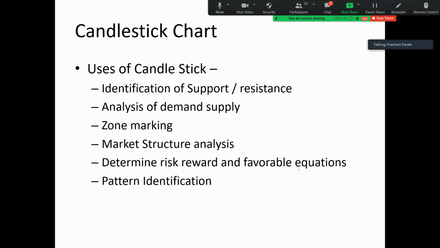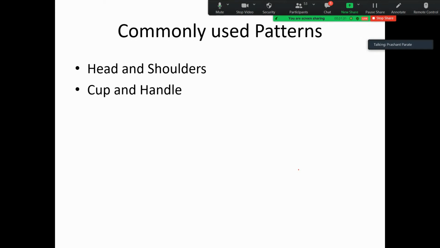Then pattern identification is very good on the candlestick chart. There are different commonly used patterns. A lot of patterns repeat, and they repeat particularly in some stocks. For example, there is head and shoulders. Some stocks form head and shoulders very frequently. Some stocks do not follow this pattern. There is the cup and handle pattern. Cup and handle is formed in some stocks. Other stocks don't follow this pattern.